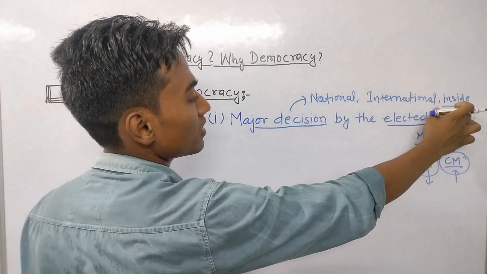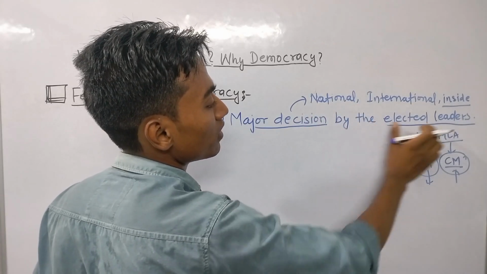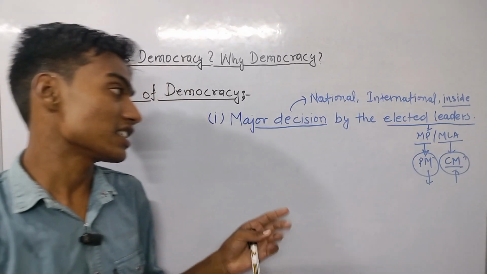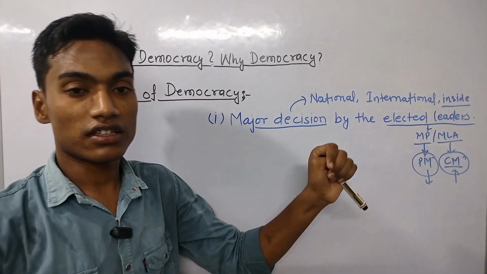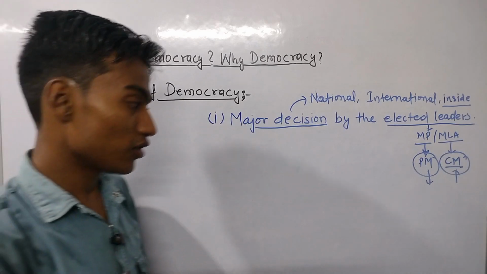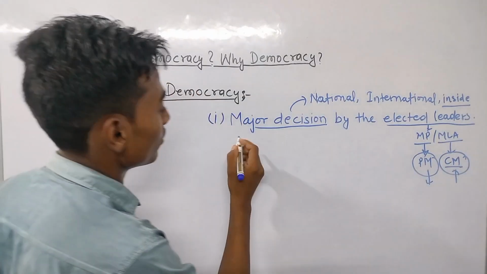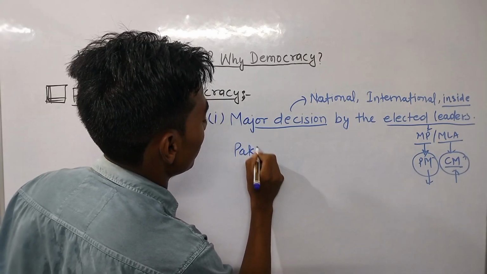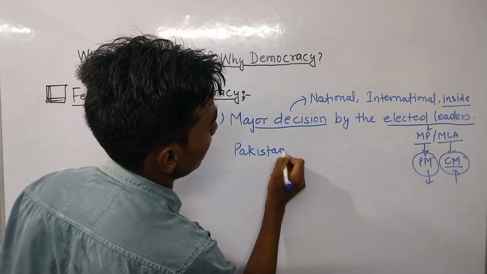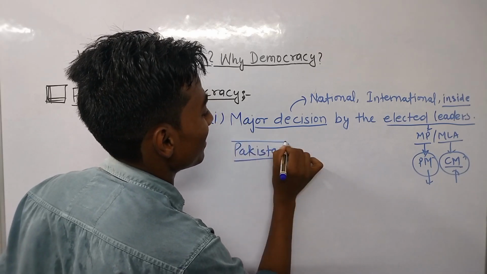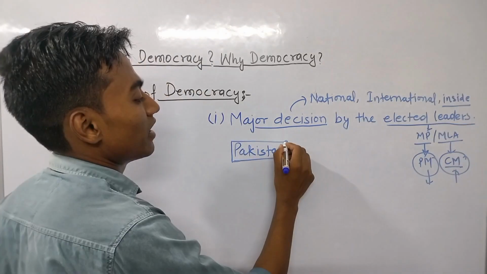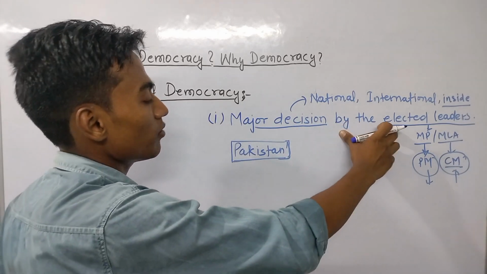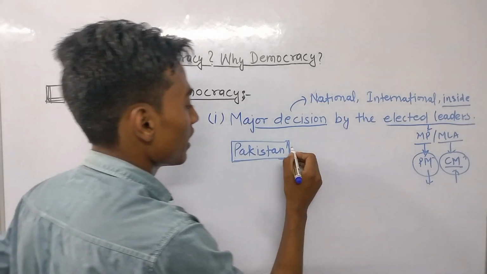So, major decisions are made by the elected leaders. But there is an exception to this. You can assume who it is: our illegitimate neighbor, Pakistan. There is an exception in this context of the features of democracy.